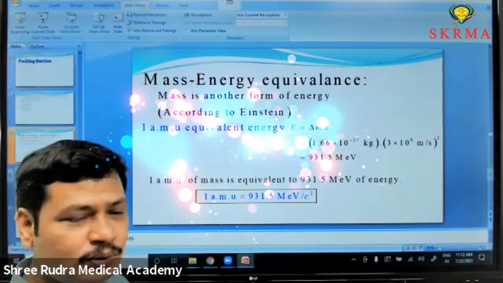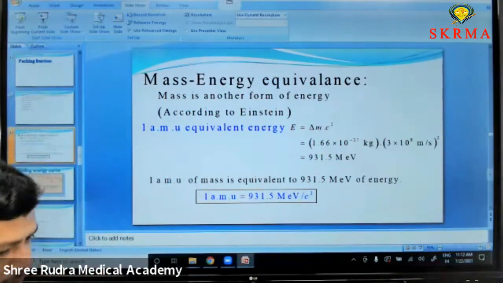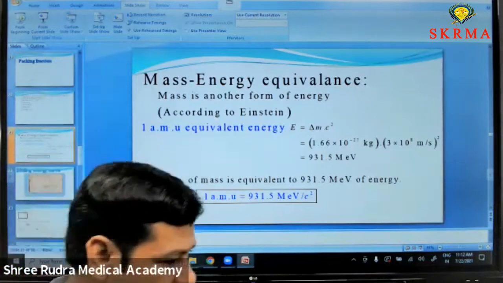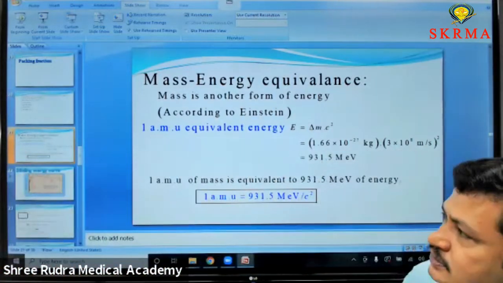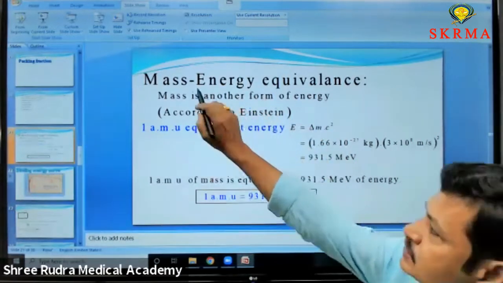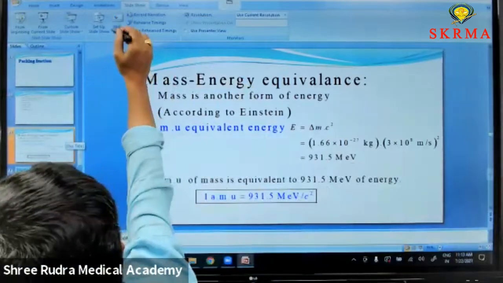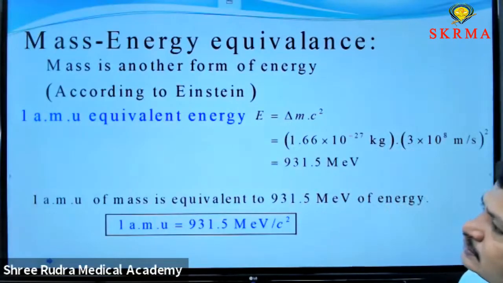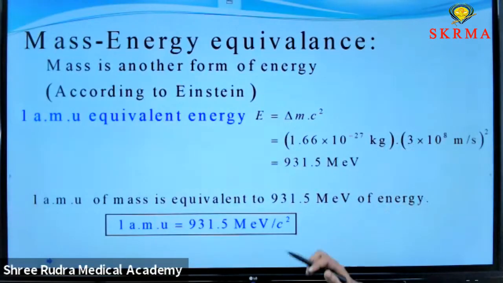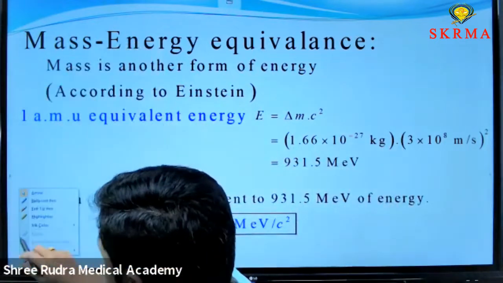Students, today I would like to discuss a few important concepts in nuclear physics. The concept here is mass energy equivalence. This is explained by the famous physicist Einstein. According to mass energy equivalence, mass is converted into energy and energy is also converted into mass.